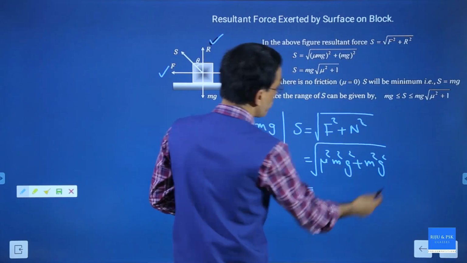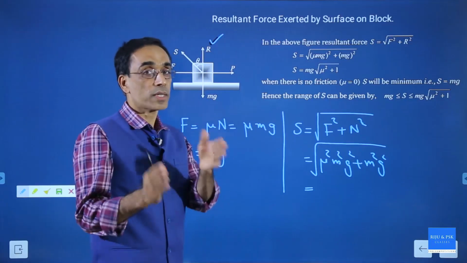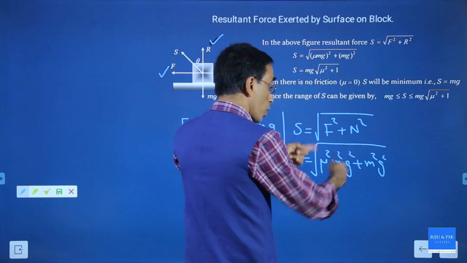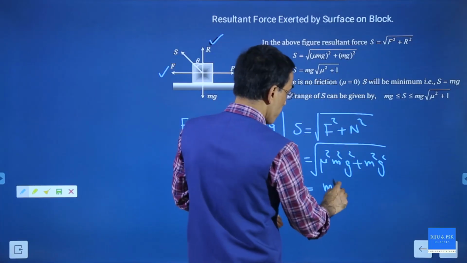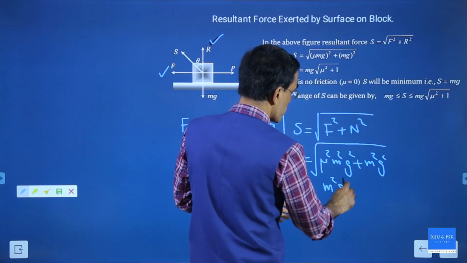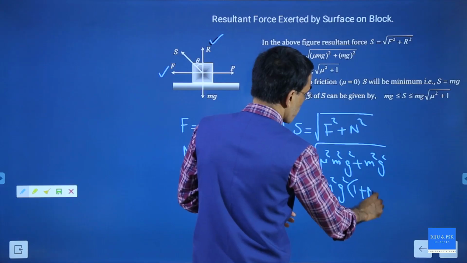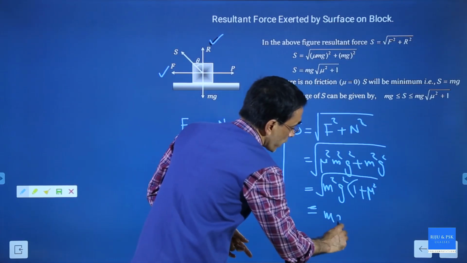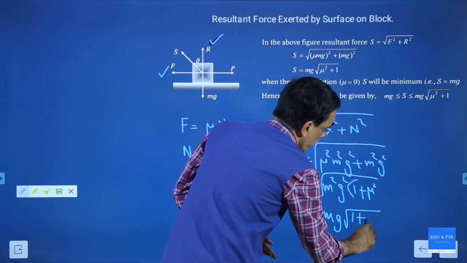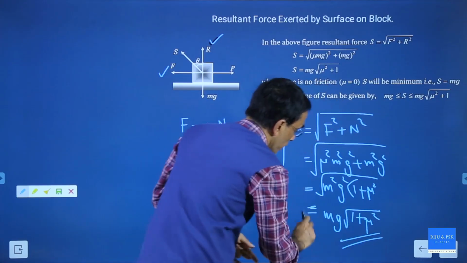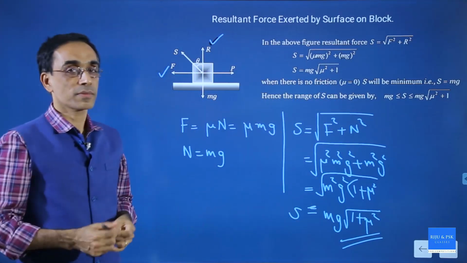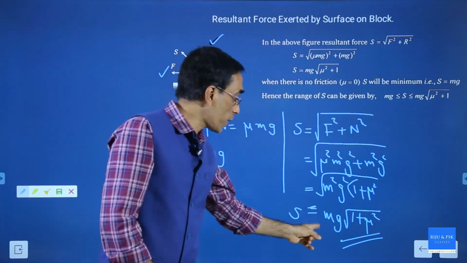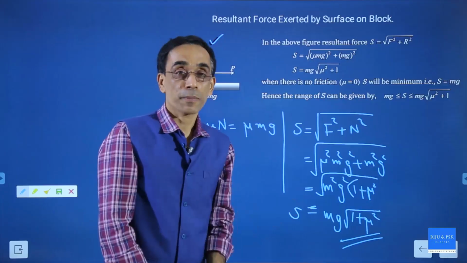Is there any common factor here? Of course, you have the common factor M square, G square. You can take it outside: M square, G square, 1 plus mu square under the root. And this will come out of the root sign. So you will get mg into root of 1 plus mu square. It is the total contact force. The total contact force in this case is mg into root of 1 plus mu square.